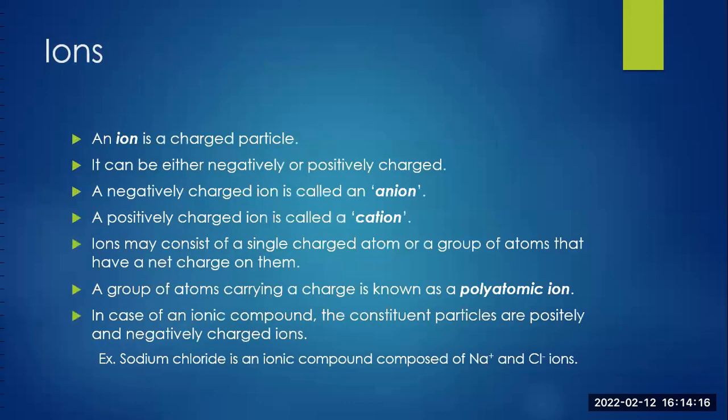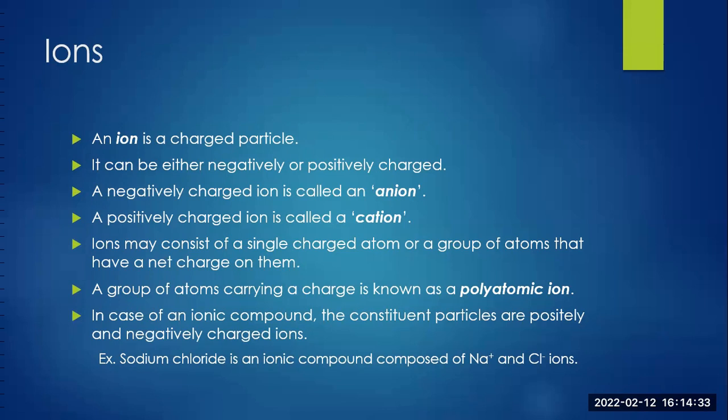Ions. An ion is a charged particle. It can be either negatively or positively charged. A negatively charged ion is called an anion. A positively charged ion is called a cation.